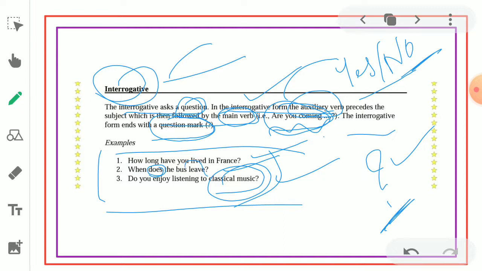The main verb is leave, showing action. So it says, when does the bus leave? This sentence needs an answer about at what time the bus leaves the place. So that is the way this form is made.